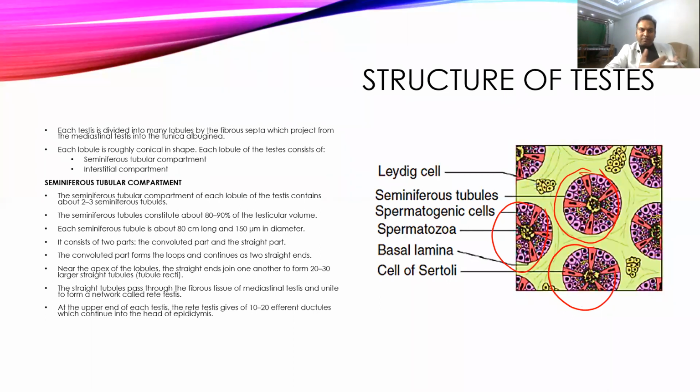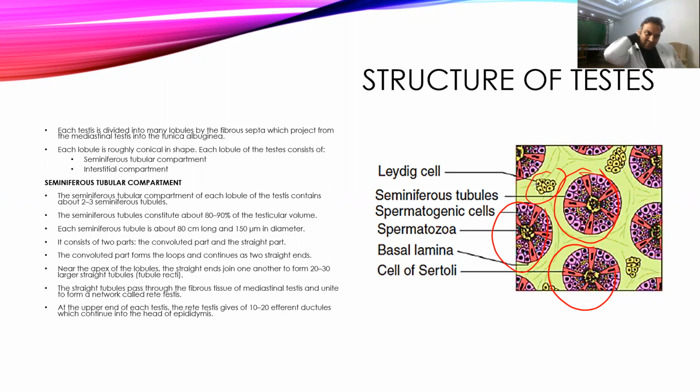The testes are divided by septa into different compartments, and each compartment of the testis will contain 2 to 3 seminiferous tubules. Between these seminiferous tubules there are interstitial spaces, where you will see another type of cell. These are called the Leydig cells.